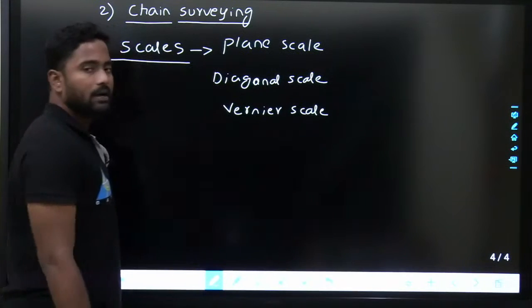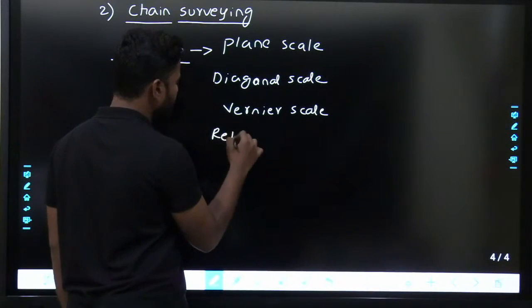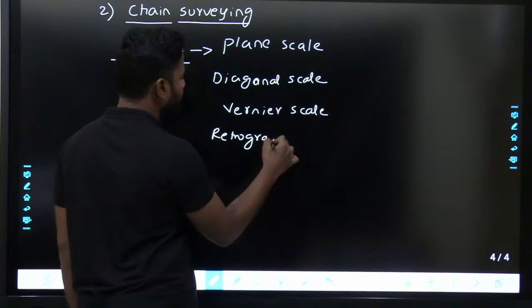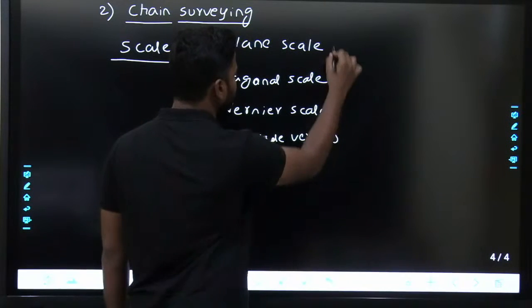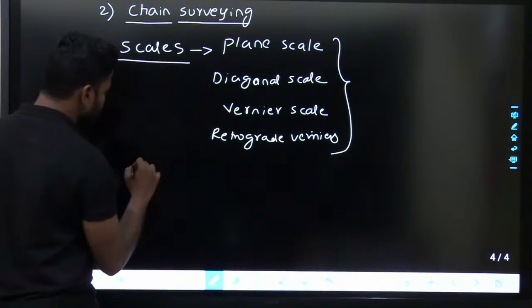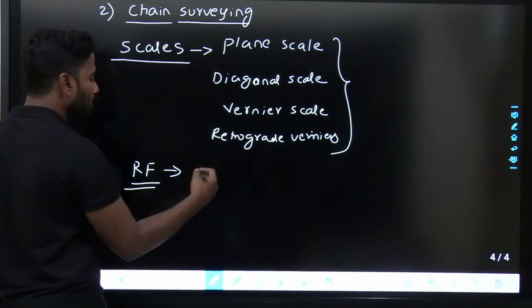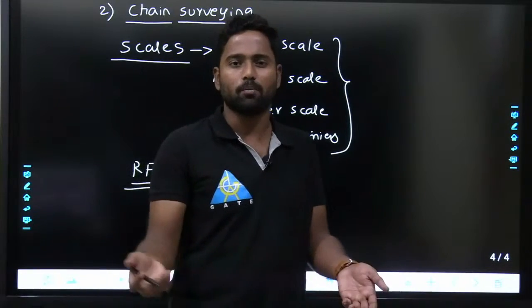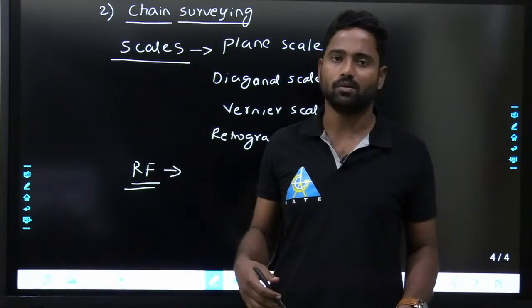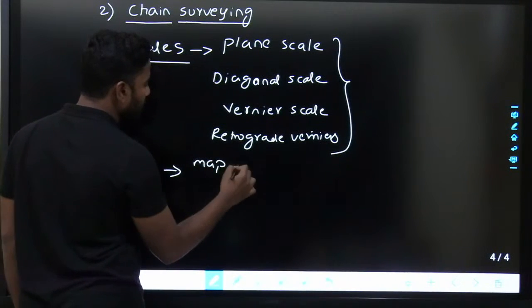So plane scale, diagonal scale, vernier scale, and retrograde vernier scale, different types of scales I'll be discussing over here. And what exactly is RF, representative fraction. Generally if I say scale, that is given as map distance upon ground distance. RF representative fraction is generally given as map distance upon ground distance.